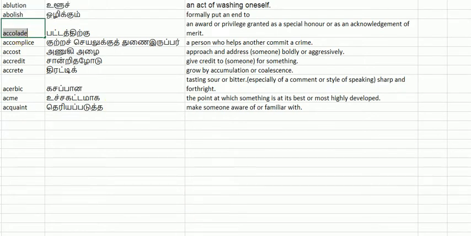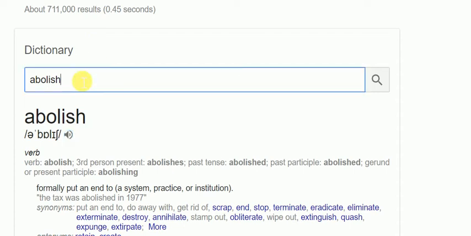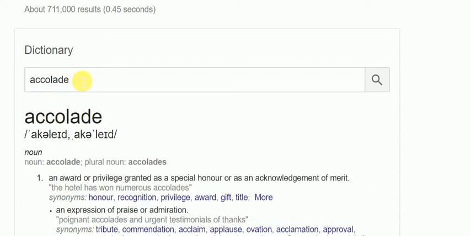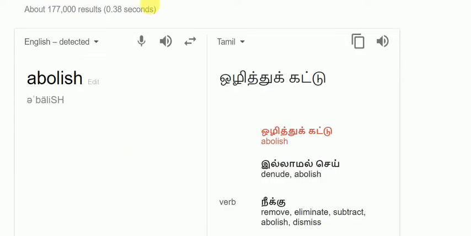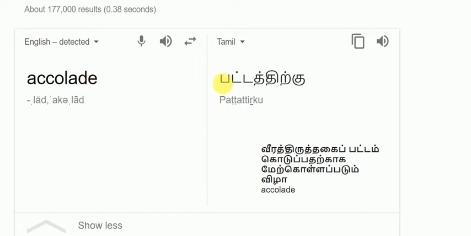The third word we're going to see is accolade. What is accolade in Tamil? பட்டத்திற்கு.